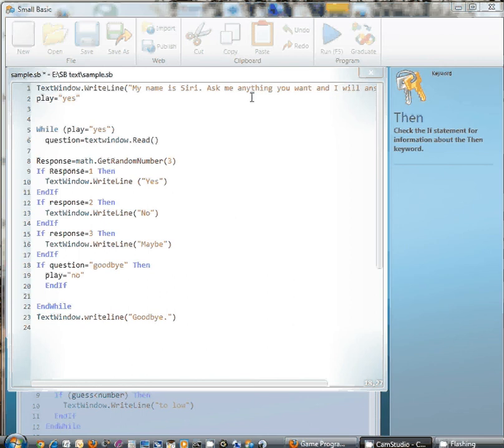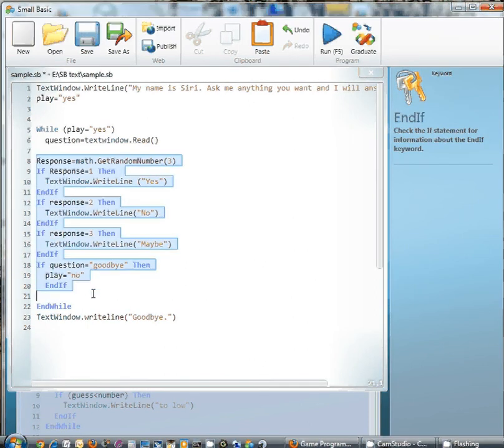This is the Ask Siri program, and it's already built. Pretty much I used this logic here, which is the same as the mood, only instead of saying mood I used the variable response. And then there are 3 possible random numbers. For each number 1, 2, 3, there's a possible response: yes, no, and maybe. You could put in more there. You don't have to stop with 3, and you can also have less.